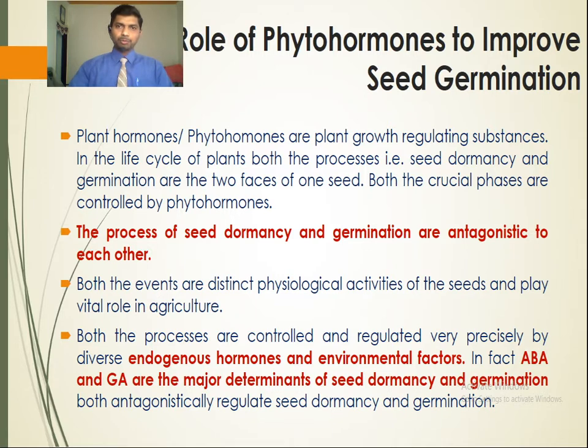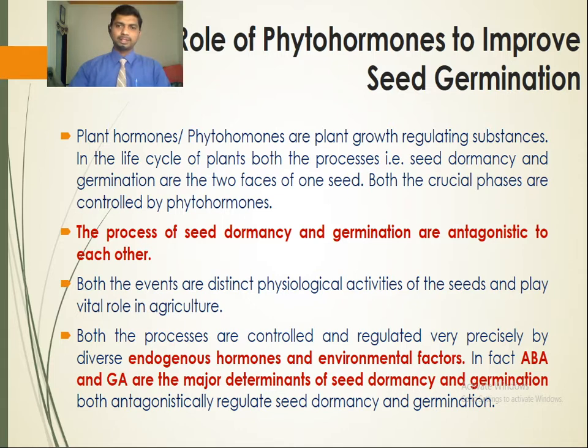Plant hormones are synthesized in the plant and regulate the growth and development of the plant. Plant hormones or phytohormones are plant growth regulating substances that are synthesized in one part of the plant and translocated to another part where they produce their specific physiological effect. In the life cycle of plants, both seed dormancy and germination are the two phases